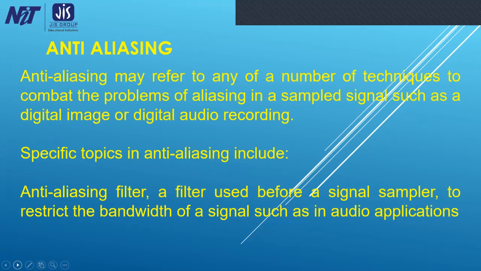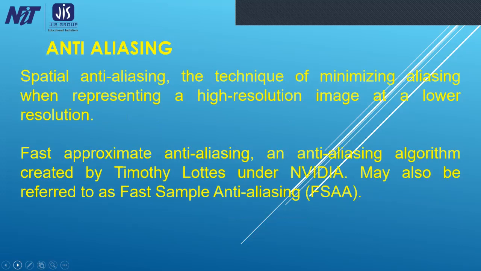Specific topics in anti-aliasing include anti-aliasing filter, a filter used before a signal sampler to restrict the bandwidth of a signal, such as done in audio applications. Spatial anti-aliasing. This is a technique or method of minimizing aliasing when representing a high resolution image at a lower resolution.